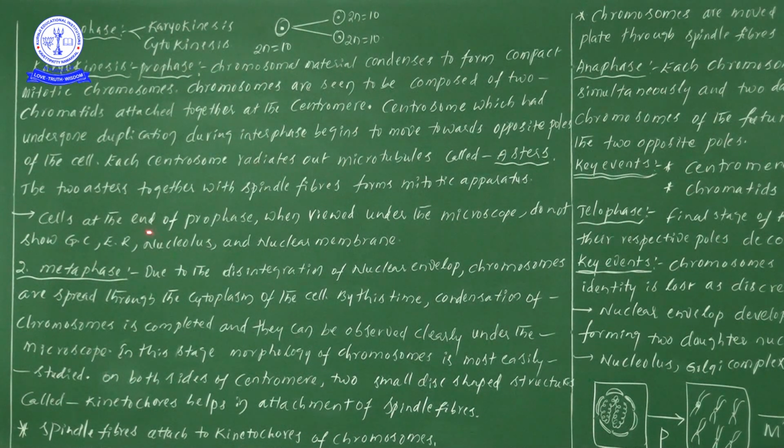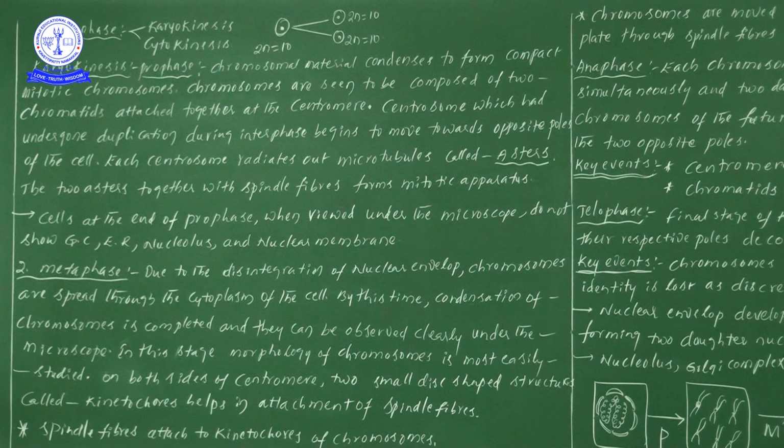Next one, cells at the end of prophase. When we view them under the microscope, they do not show Golgi complex, endoplasmic reticulum, nucleolus and nuclear membrane.